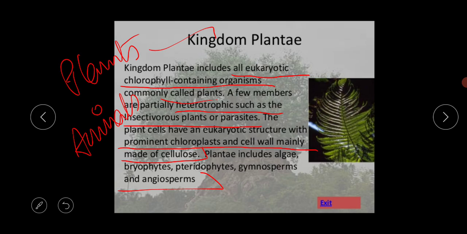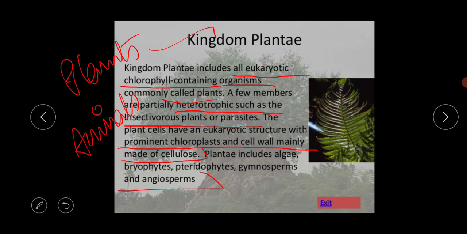What is the occurrence of the plants? Normally the kingdom includes both land and aquatic plants, and algae are primarily aquatic. Bryophytes and pteridophytes are amphibious land plants. Gymnosperms and angiosperms are true terrestrial plants. Some of these plants have migrated back to water. These are called aquatic plants, like Azolla, Salvinia, Marsilea, Nelumbo. Next thing is the multicellular organism.